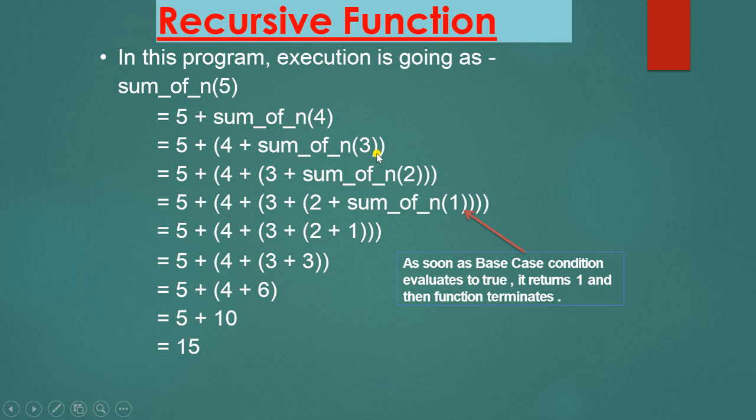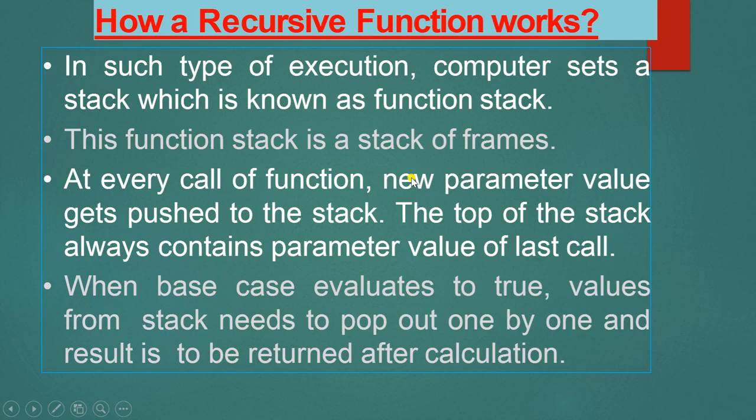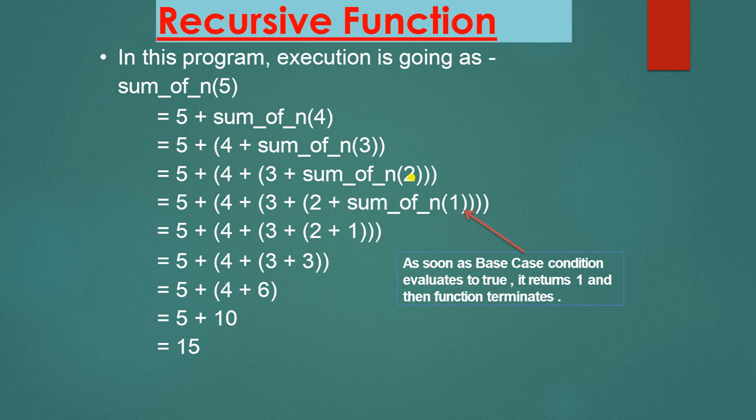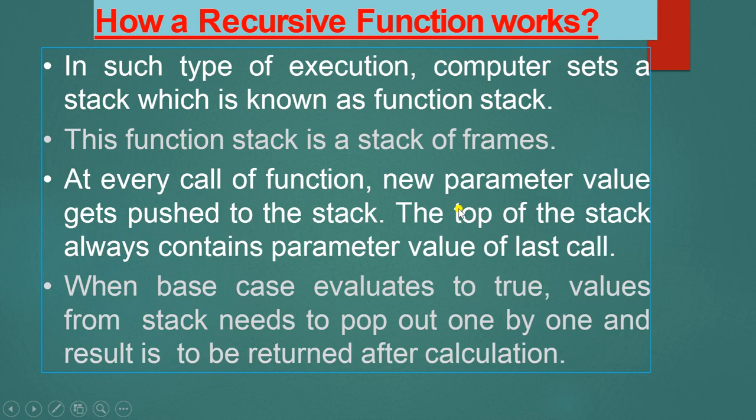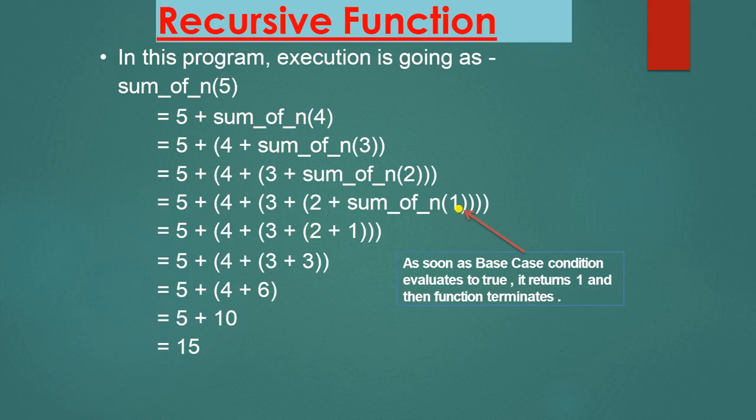So it will calculate the sum of 3 values. Now 5 plus 4 plus, 3. Again the value decreases, because I have used n minus 1. That's why the value is 2 now. Now the next is 5 plus 4 plus 3 plus 2, sum_of_n is 1. So when sum_of_n is 1, then the if block will execute, and 1 will be returned.